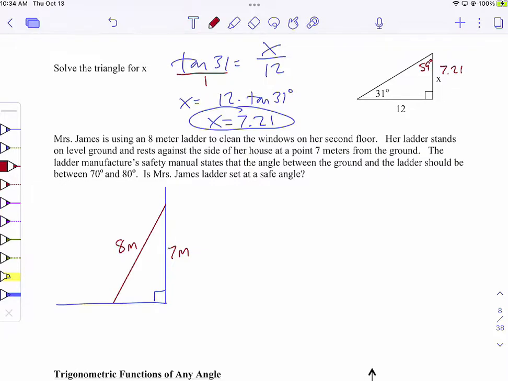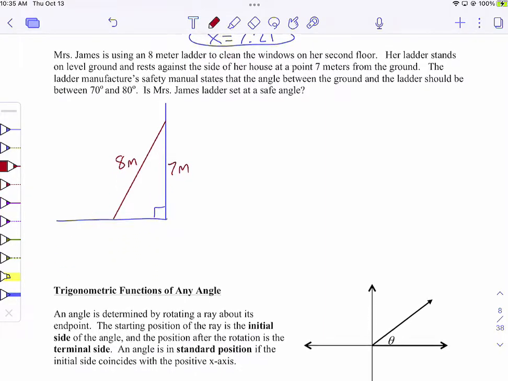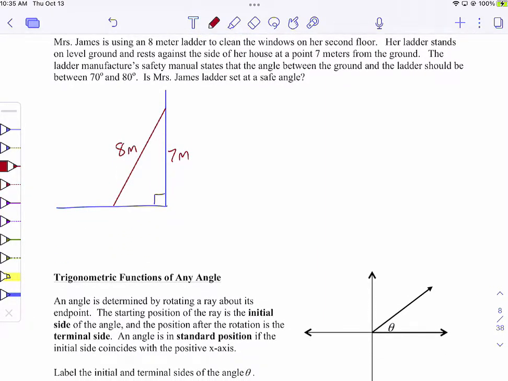Okay. The ladder's manufacturer safety manual states that the angle between the ground and the ladder should be between 70 and 80. I just made that up. I don't know if that's actually true about ladders. So, if you're doing something with a ladder at home and you're like, Mr. Pedraza said 70 to 80 degrees, and then you fall off the ladder and get hurt, don't blame me. It's fictional, okay? I'm sure there is some kind of rule, like don't use 1 degree and don't use 89 degrees, but I don't know what the actual regulations would be.